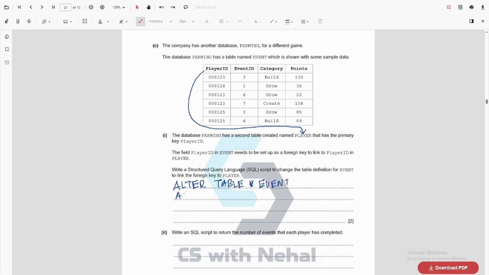Then we need to add a foreign key, which references player ID.